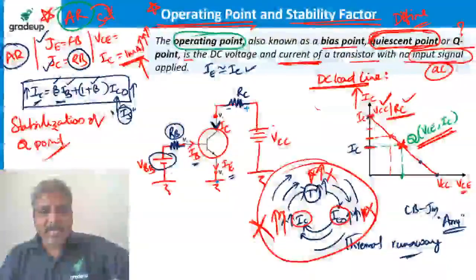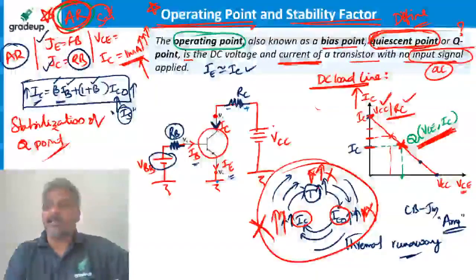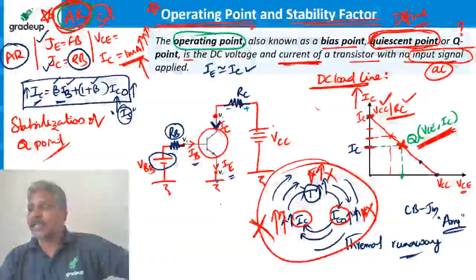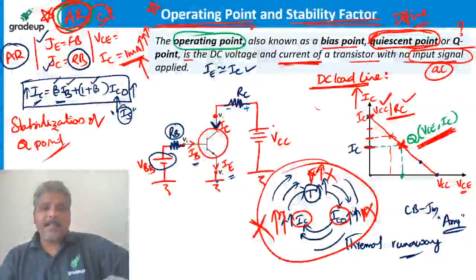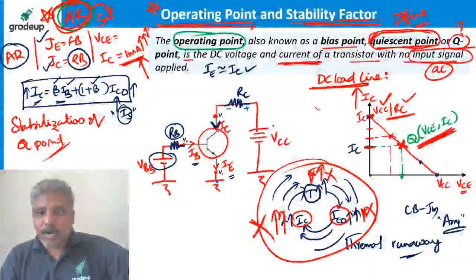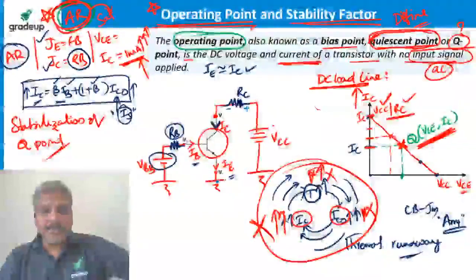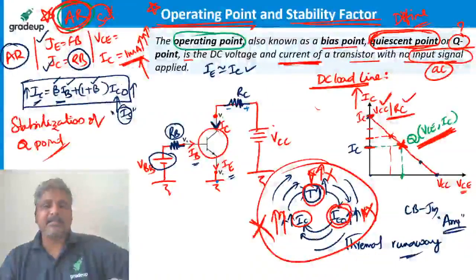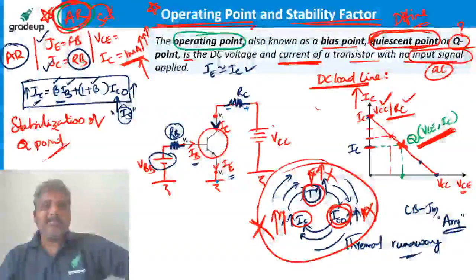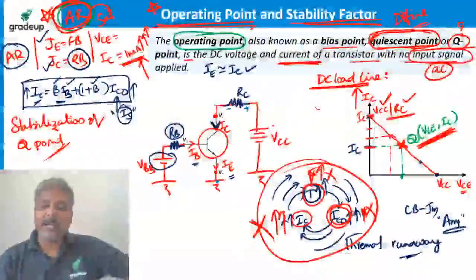If you can maintain like that, that is the best way of putting the transistor in active region. Quiescent means constant, stable, calm. That is why it is represented with Q point. It should be constant with respect to temperature and leakage current. Got it? If you can maintain like that, that is called perfect biasing. So third point I'm adding.